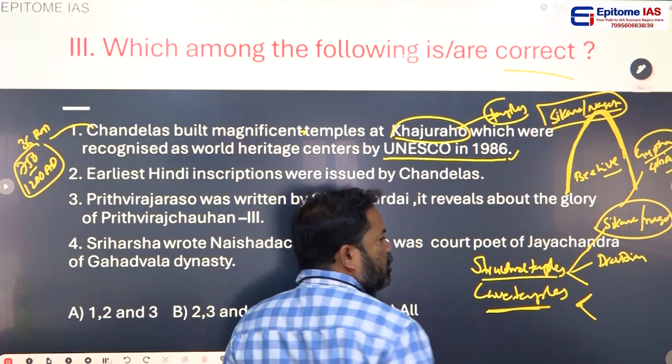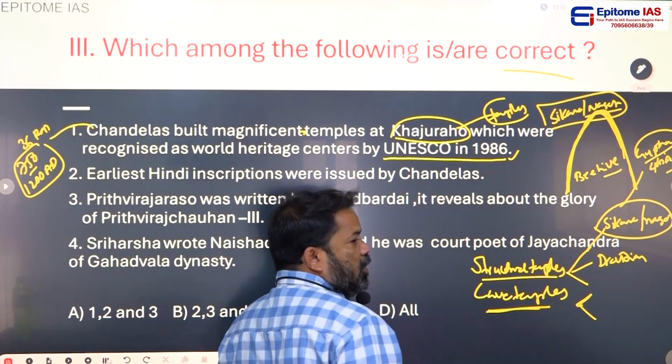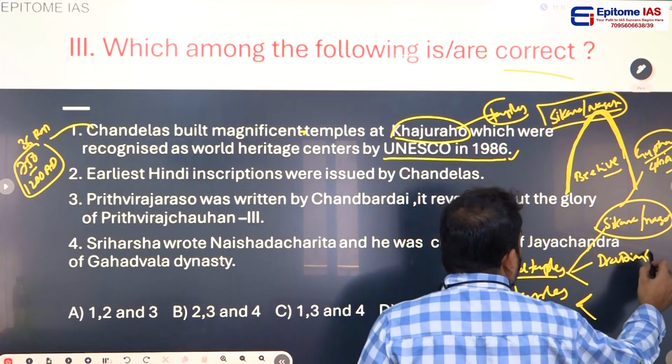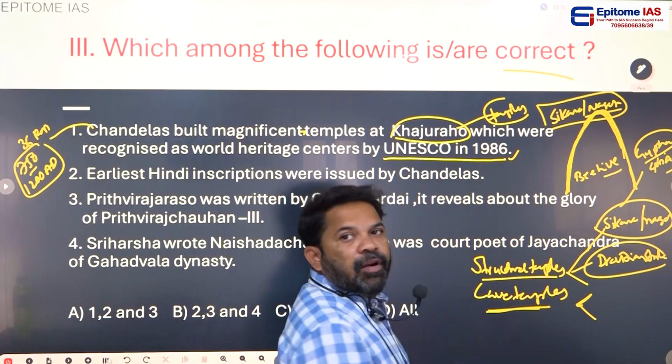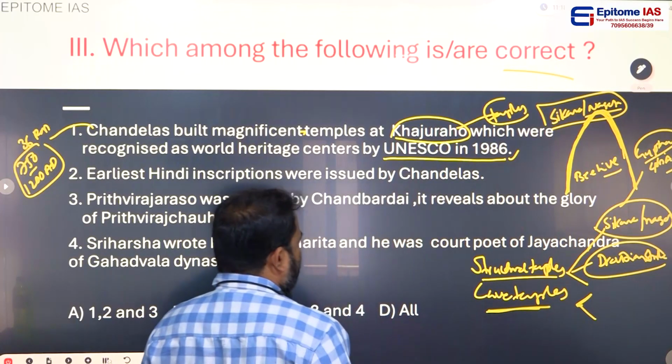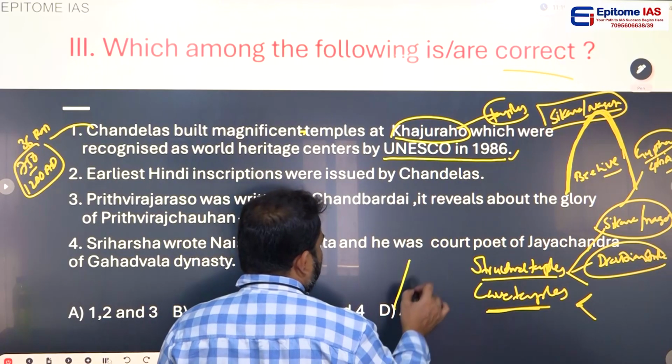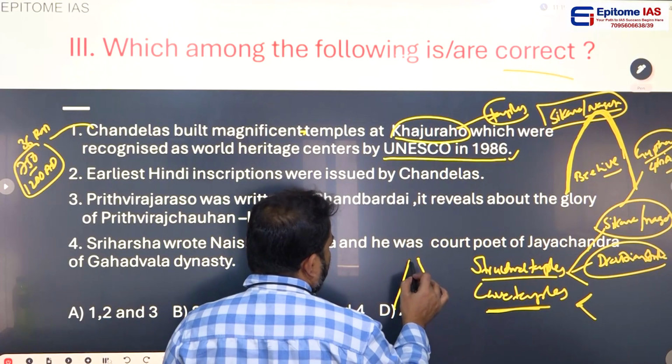Look, see, beehive. And coming to the point, Dravidian style of temple architecture. The second one is Dravidian style of temple architecture. It's like a pyramid shape or Vimana shape. Pyramid or Vimana.